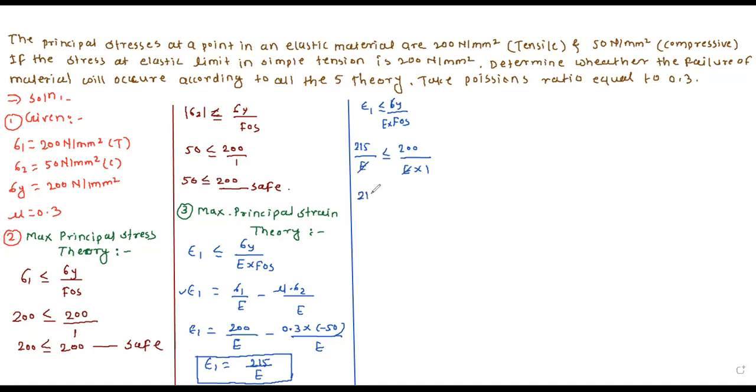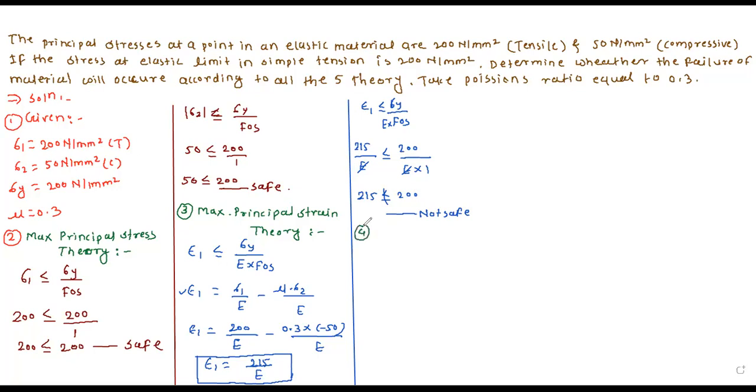What is remaining? 215 should be less than or equal to 200, which is not true. So is the material safe or not safe here? Not safe. We required epsilon 1 to be less than or equal, but here the epsilon 1 value is greater, so the material is not safe. So this is the second theory.